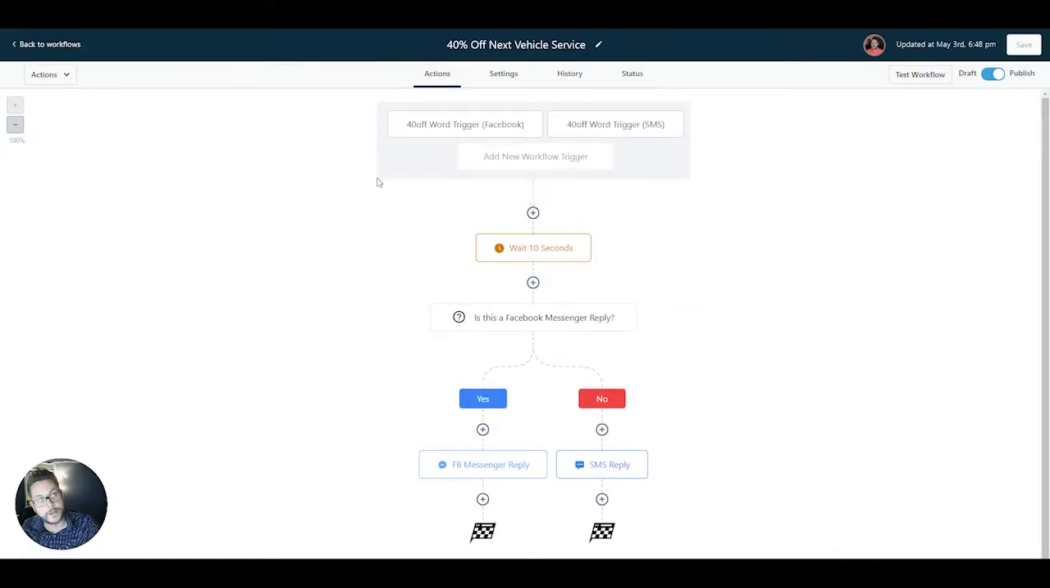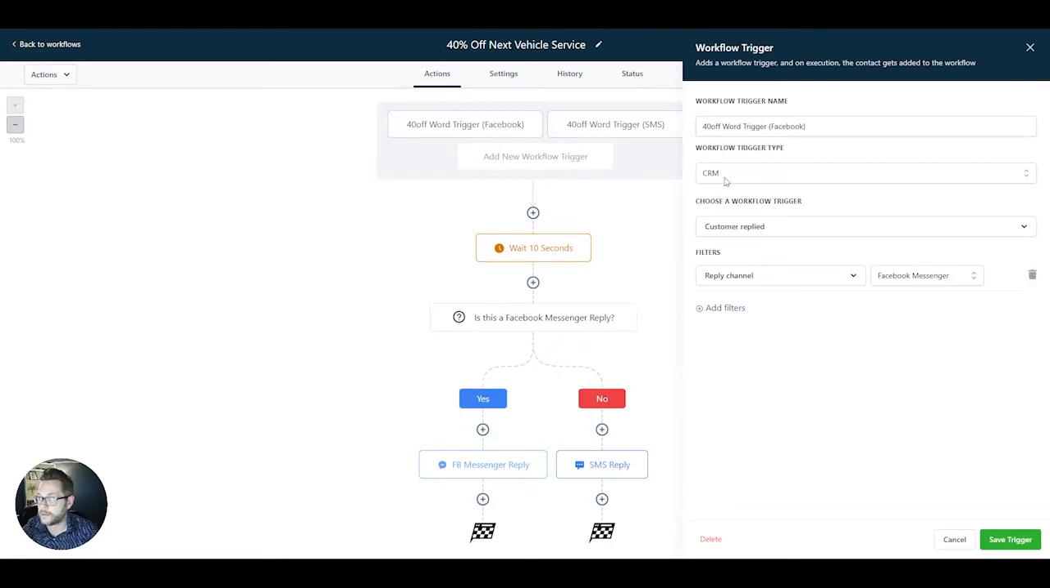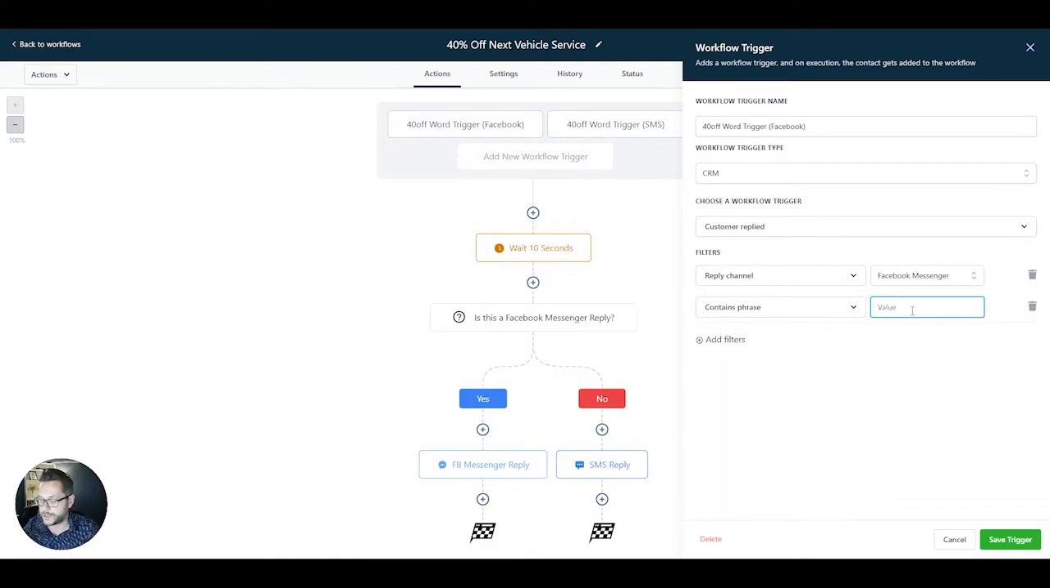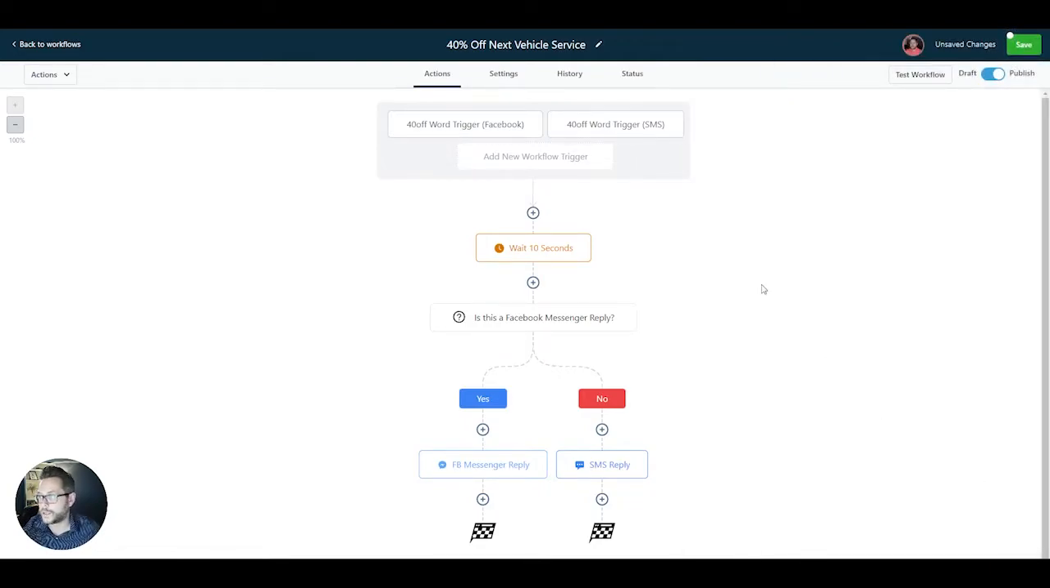I've taken some time here to quickly build this out. It took me a few minutes. Starting at the top, this gray box contains our actual workflow triggers. First one here is going to be specific to Facebook Messenger, and that if we have the customer reply to us via Facebook Messenger, and we're going to ask for it to look for a certain phrase, which is going to be 40 off, we're going to proceed down the line through the workflow and figure out what to do with it.